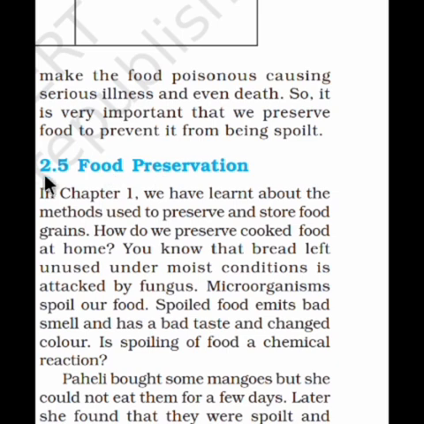2.5 Food preservation. If I want to keep my food healthy for a long period of time, what steps do I have to follow? Let's see. In chapter 1 we learned about the methods used to preserve and store food grains. How do we preserve cooked food at home? We know the steps and procedures for storage of grains, but what about the preservation of cooked food?